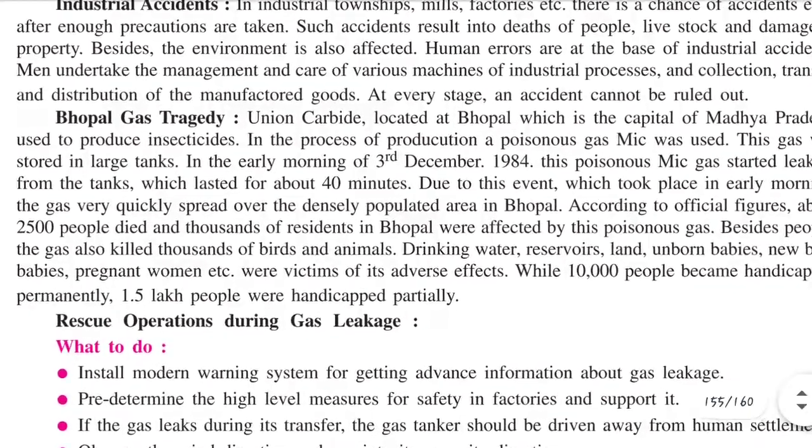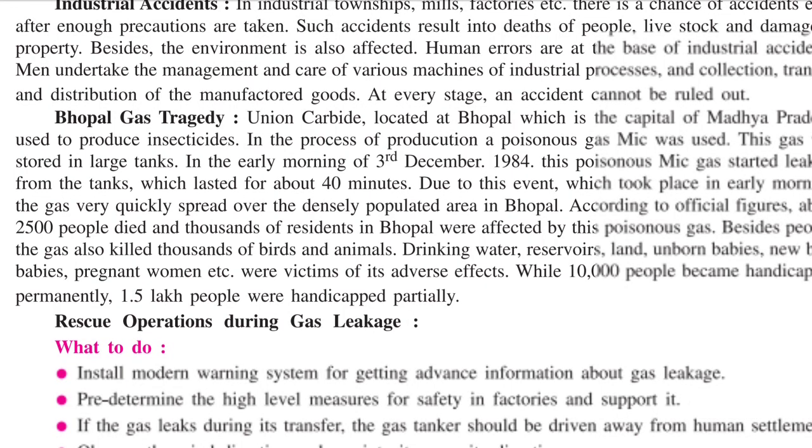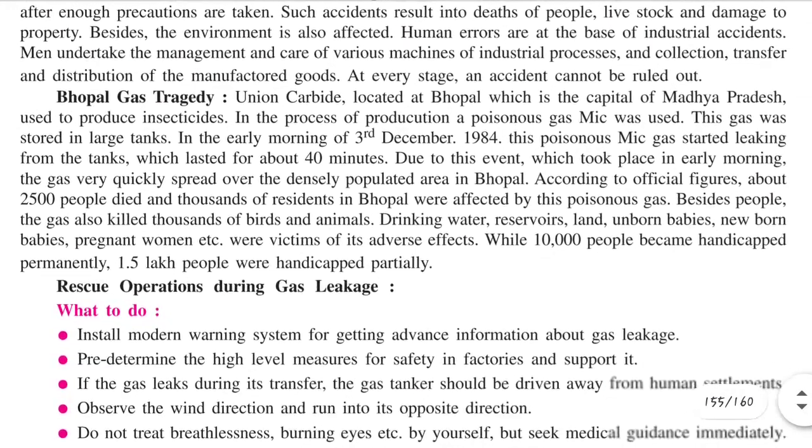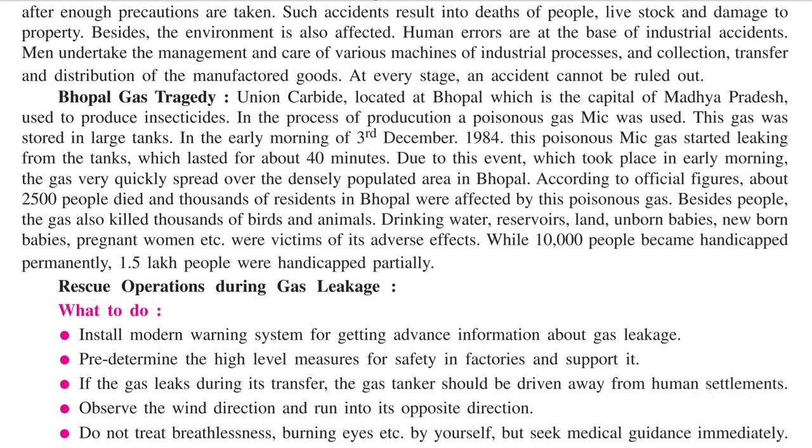So what happened in the Bhopal Gas Tragedy? It was the date of 3rd December in 1984 when all the people were sleeping. Early morning, nearly about 6 or 6:30, was the exact timing when the tanks in which insecticide production gases were stored started leaking. The poisonous gas, its name is given here, MIC, started leaking from the tanks, and the gas was spread in the nearby areas.